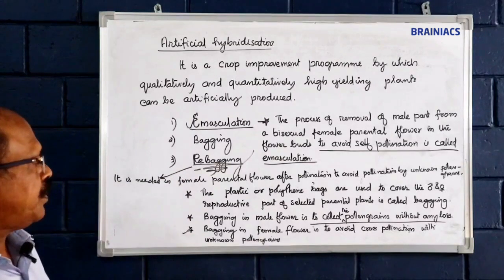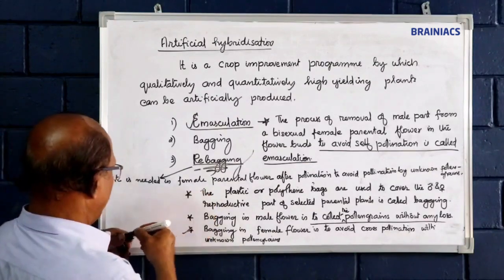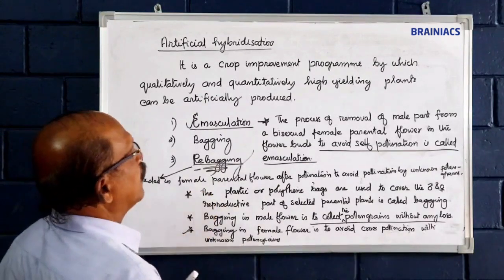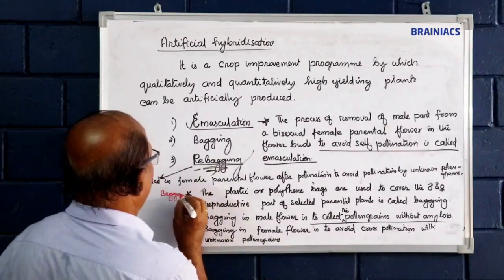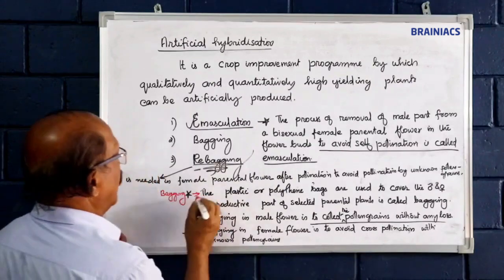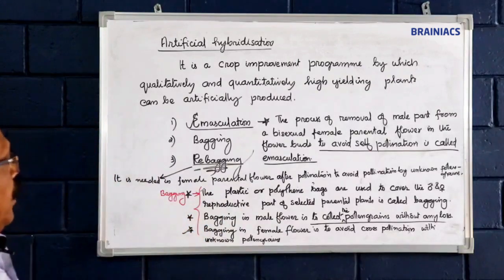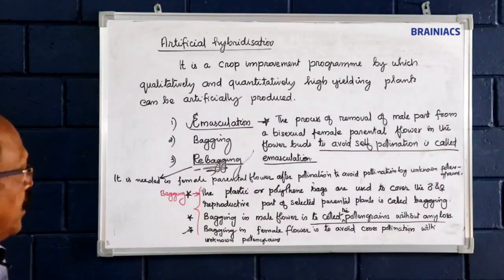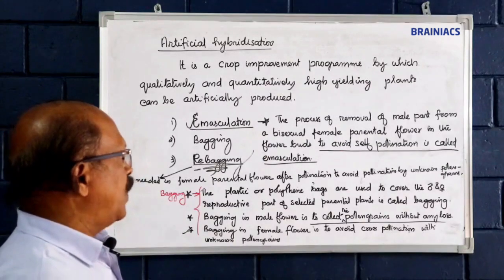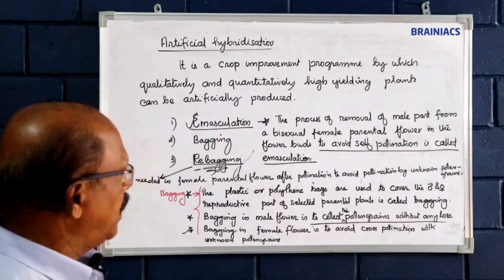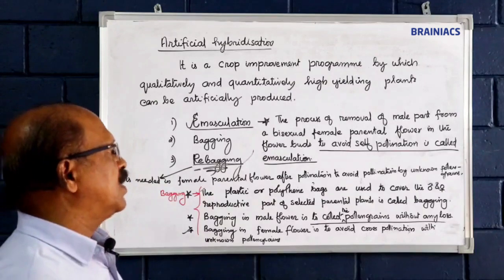See, emasculation, the process of removal of male parts from the bisexual female parental flower in the flower buds to avoid self-pollination is called emasculation.